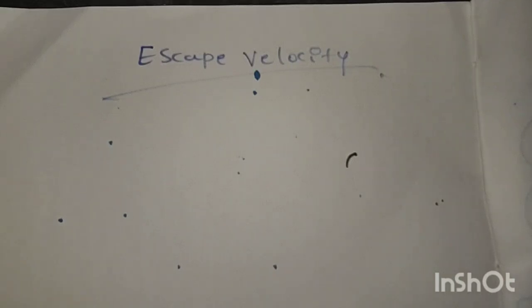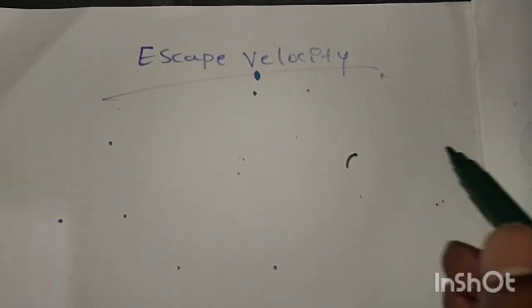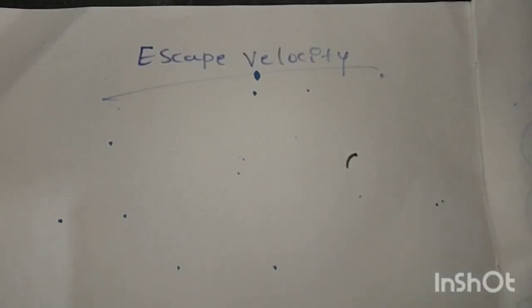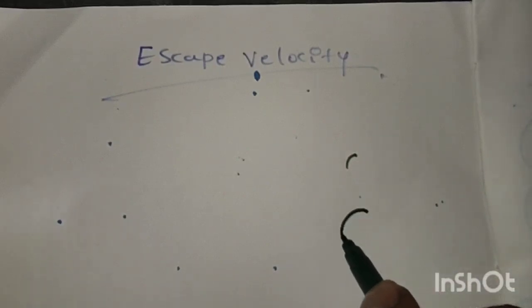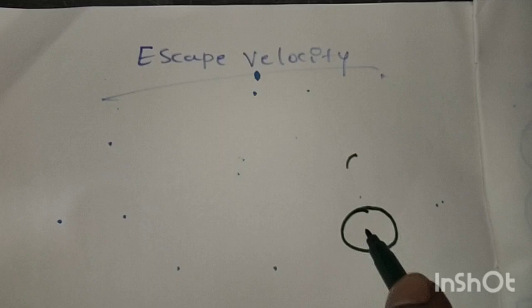Hello friends, today we are discussing escape velocity. What does escape velocity mean? It is defined as the velocity with which any body is projected vertically upwards, so that the object moves out of the gravitational field, that is, the object must escape from the gravitational field.